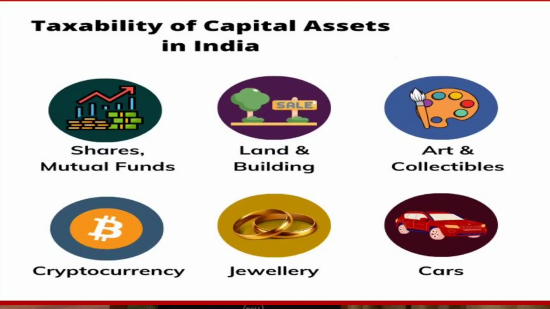There are different types of capital assets, like your land, building, shares, patents, trademarks, jewelry, leasehold rights, machinery, and vehicles. All of these fall under capital assets.